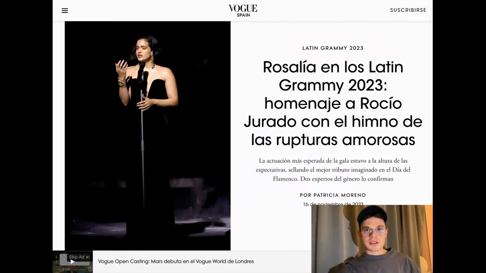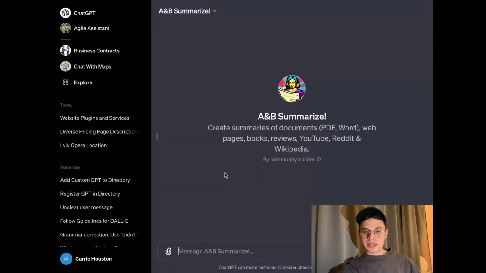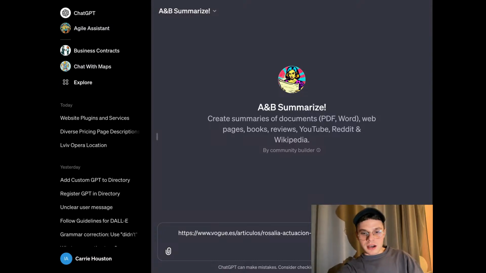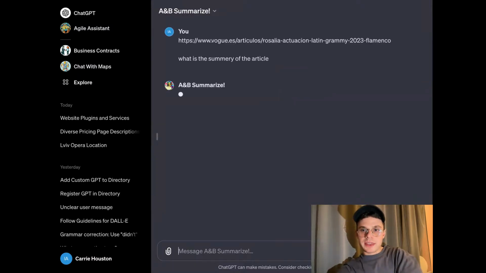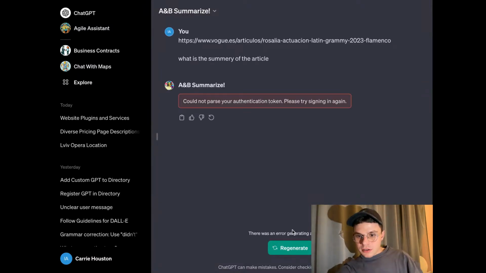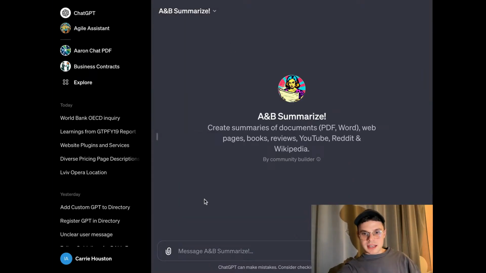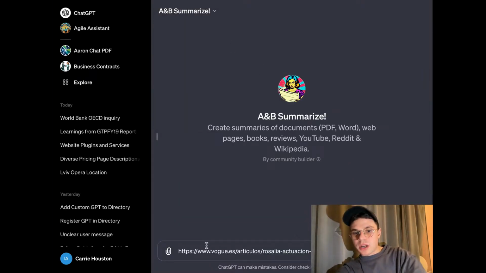What we can do is just copy the link to the article, go back to the chat and ask what is the summary of the article. Oops, I don't know why it's happening at the moment, to be honest. Let's generate again. Let's start a new chat, refresh it. Sometimes it does happen, unfortunately. So we're doing the same thing.